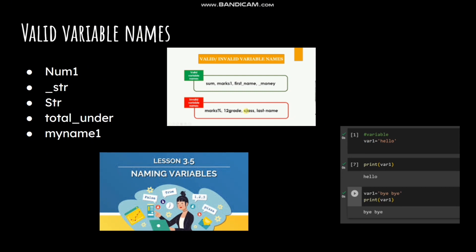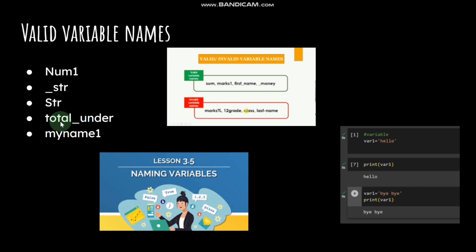So these are some examples of valid variable names, and I'll explain why they're valid. So we have num1. We can see that it started with a letter and it ended with a number. So therefore it's valid. The second one is underscore str. We can see this is valid because it has an underscore in the beginning. It does not start with a symbol and it does not end with an underscore. This one is simple, str. It does not have any special characters and it starts with a letter and it does not end with the underscore.